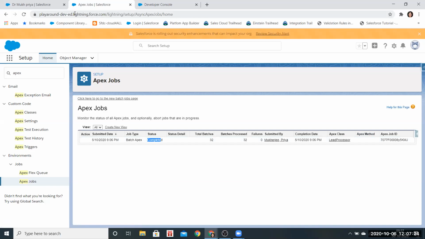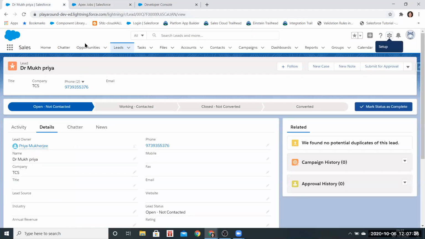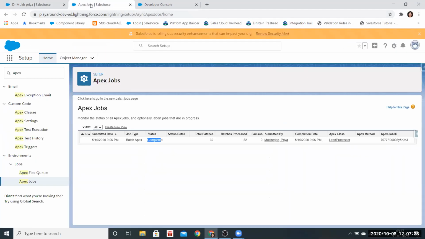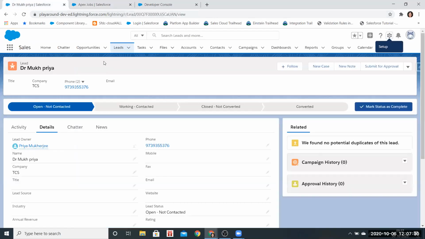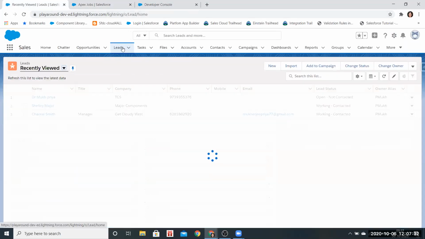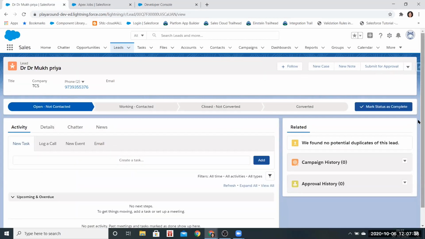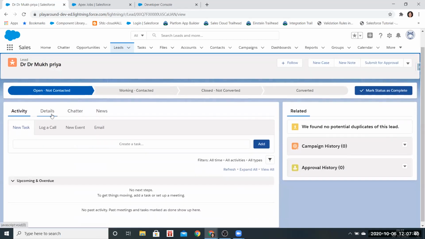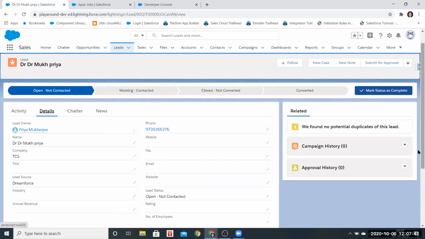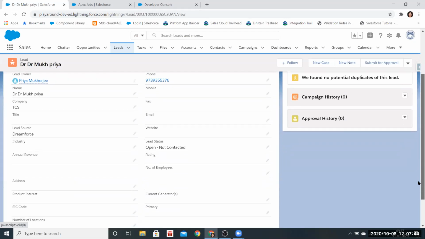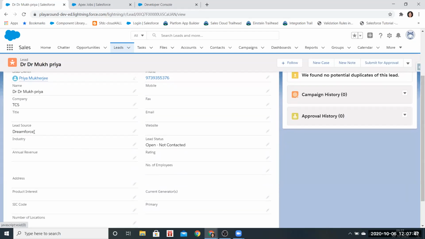I already have one lead open. Yeah, it is updated, Dreamforce. Okay, now go back to Apex jobs.